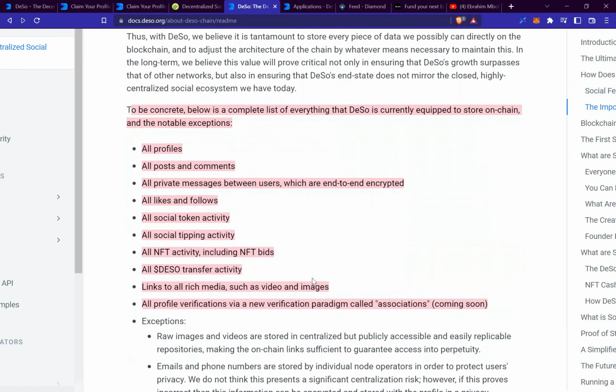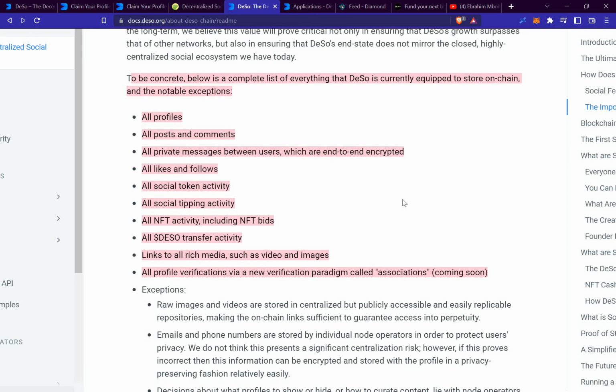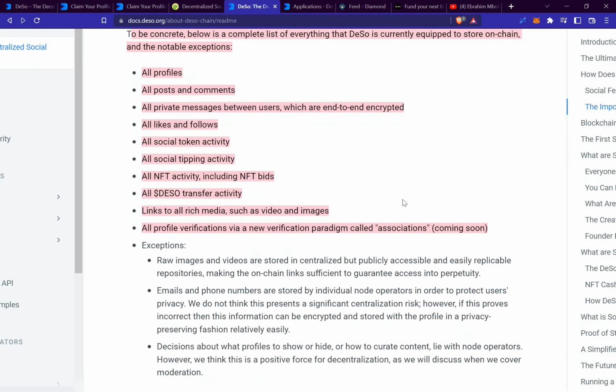These are some of the stuff that are stored on chain when you are interacting with the DESO blockchain, such as your profile, posts and comments, private messages between users, likes and follows, social token activities, social tipping activities, all NFT activities including NFT bids, all DESO transfers and activities, links to all rich media such as video and image. Those are all the stuff that are stored on chain on the DESO blockchain.